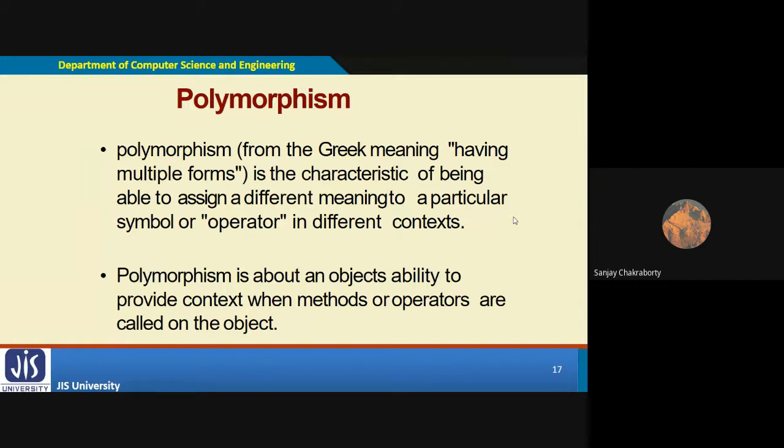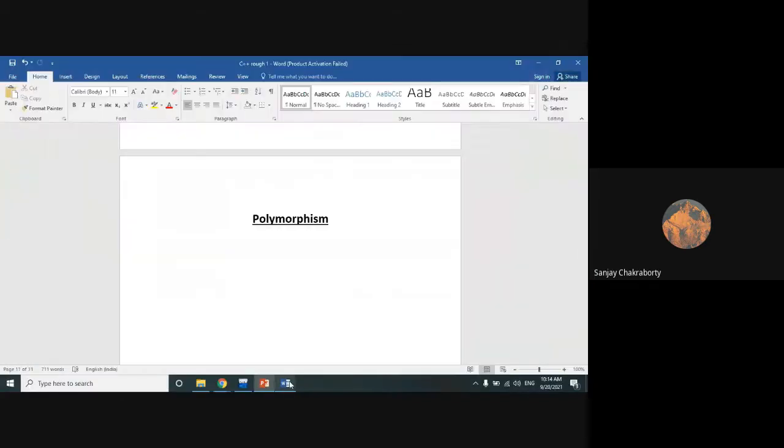This polymorphism actually consists of Greek terms: poly plus morphos. Both are Greek terms, and when they join together, it is called polymorphism.